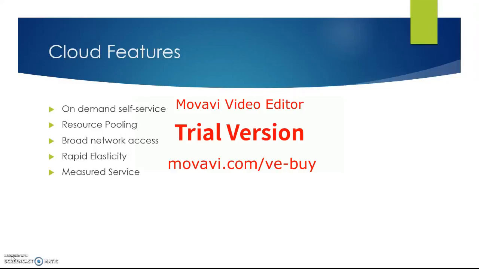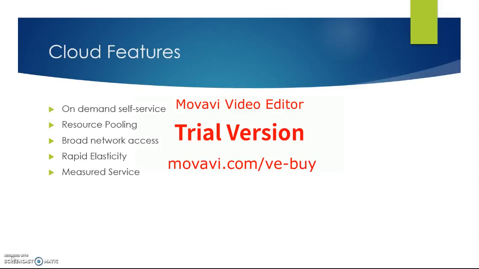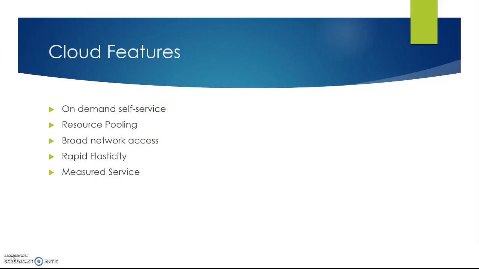The next one is resource pooling. Our application maximizes the shared computing power to efficiently distribute capacity as needed, hence satisfying the resource pooling feature of cloud. The next one is broad network access. Our application can be hosted on the web, hence making it accessible to everyone. Also, if any of the computing nodes go down, we have replication to handle the same. If the name node goes down, we have a secondary name node to make our application accessible to the client.